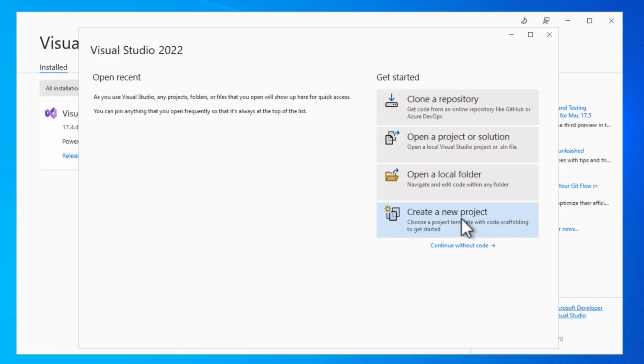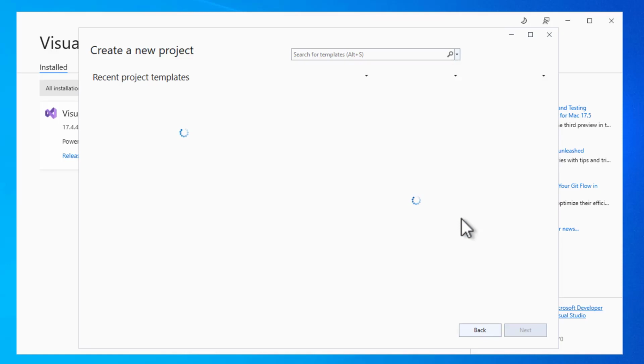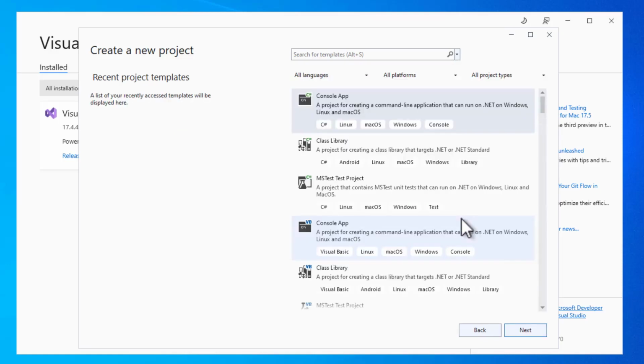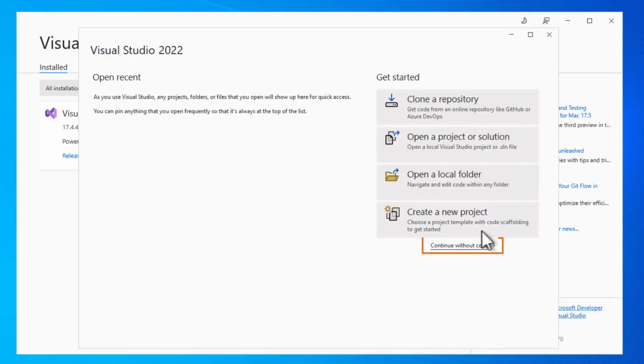There is also an option to continue without code. When we click on the Create a New Project button, we get a list of all the available project templates. However, we will learn about how to create projects in a future module. For now, let's start Visual Studio without code.